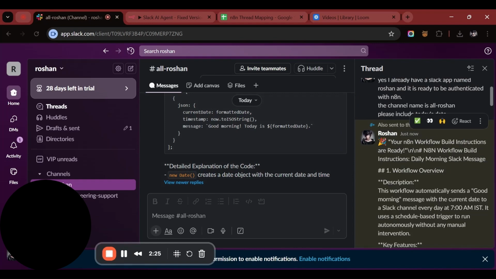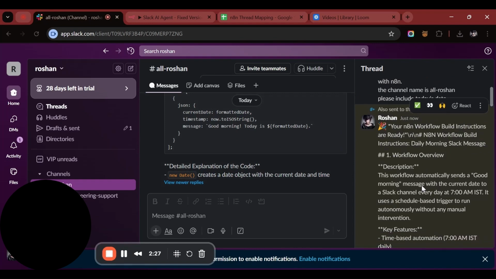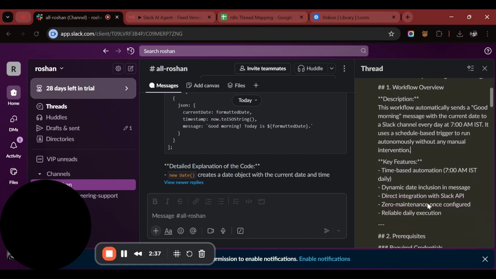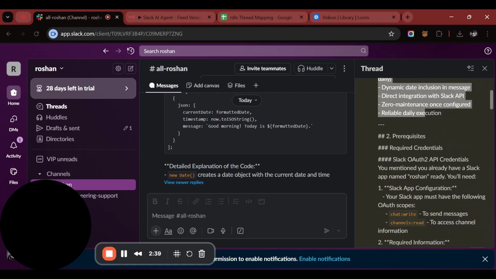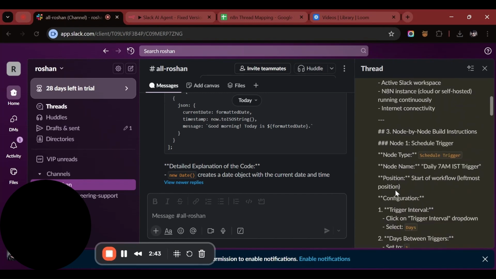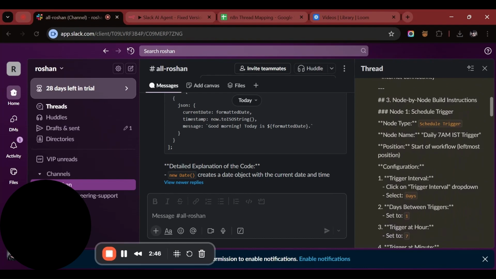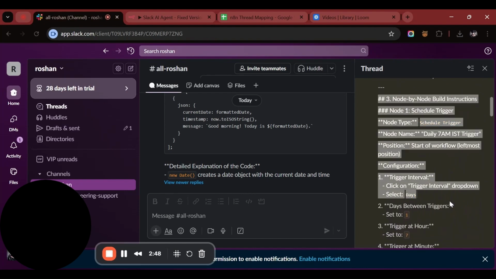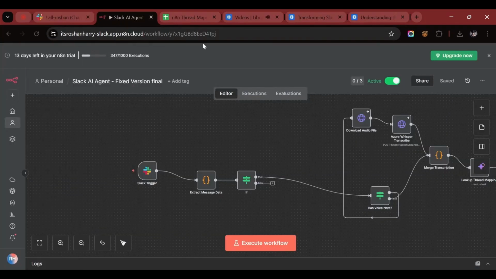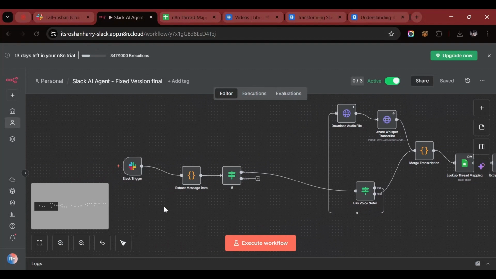Alright, so here our N8N agent has given us the full instructions on how exactly we should proceed to build this agent in N8N. Key features, time-based trigger, prerequisites, Slack OAuth, Slack app configuration, and all. These are all the information that it gave, and node by node build instructions, you can see.